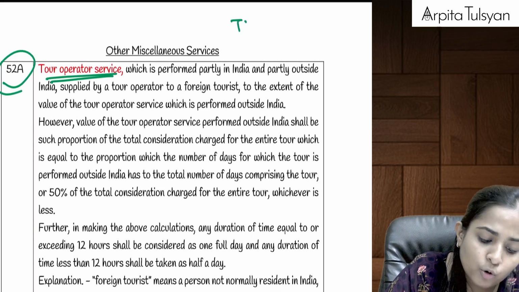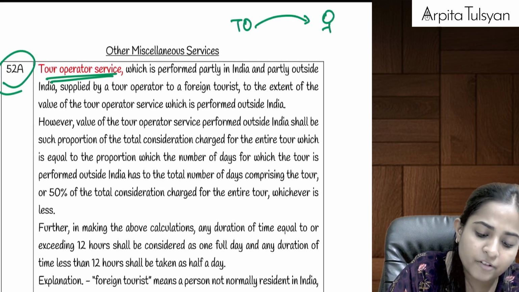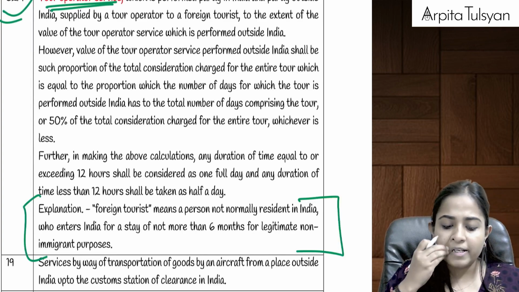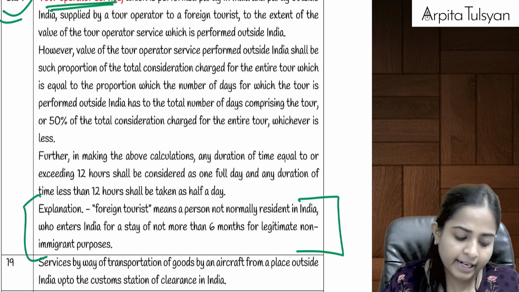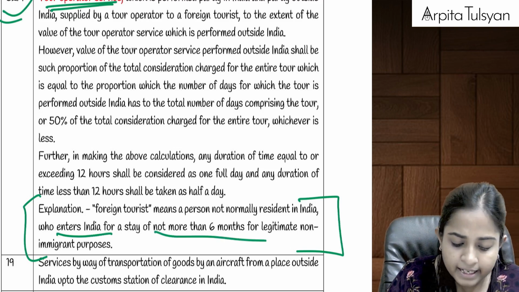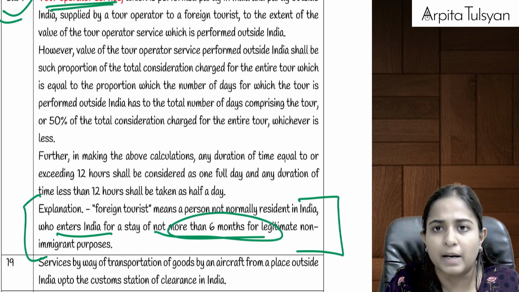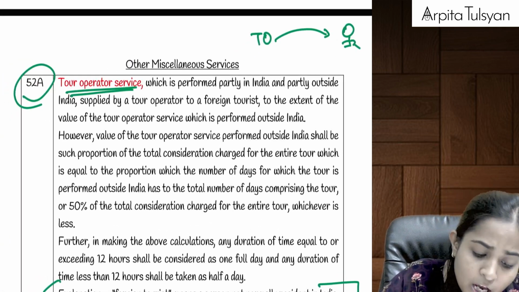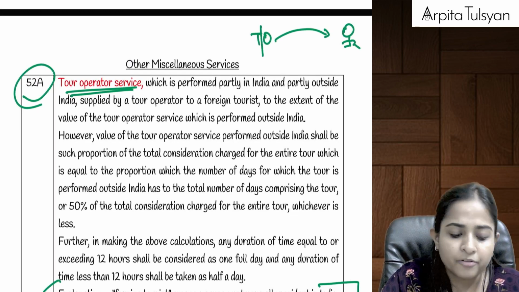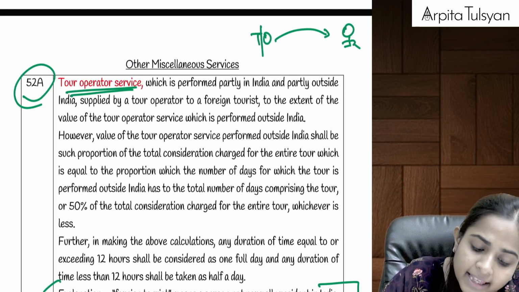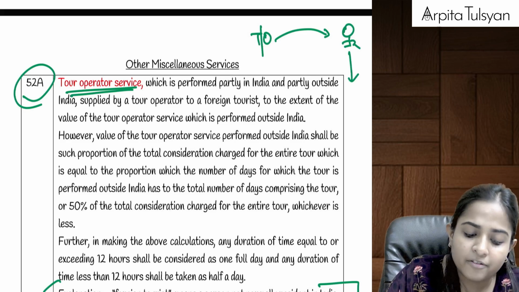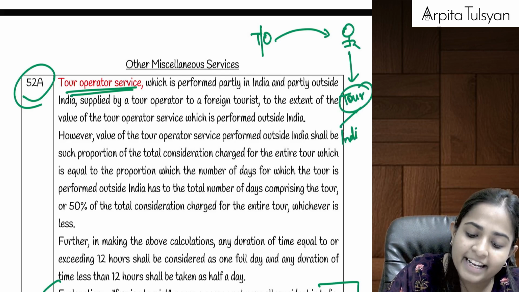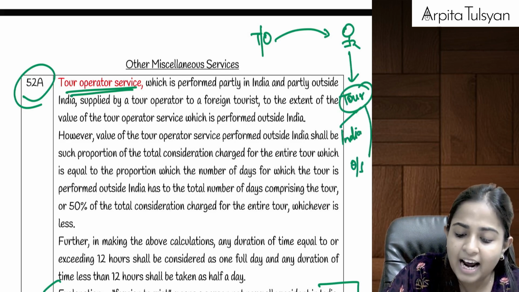Now, what if the tour operator is providing a service to a foreign tourist? First of all, what do you mean by foreign tourist? One who is not normally resident in India and who enters India for a period of maximum 6 months, for travel, etc. So a tour operator is providing service to a foreign tourist, and this tourist is availing the services for a tour which is partially here in India and partially done outside India.